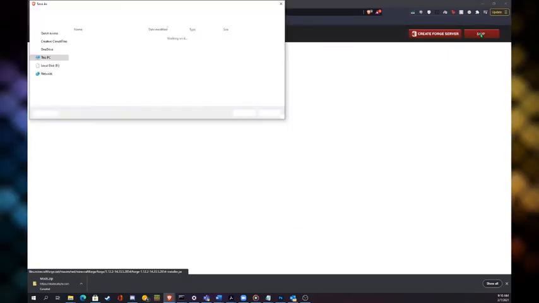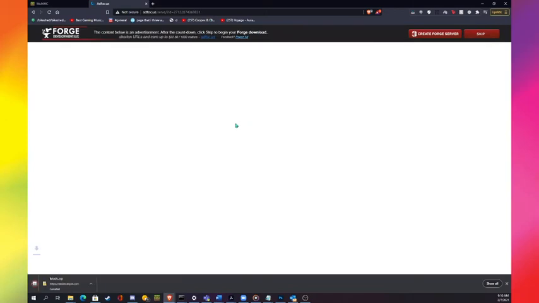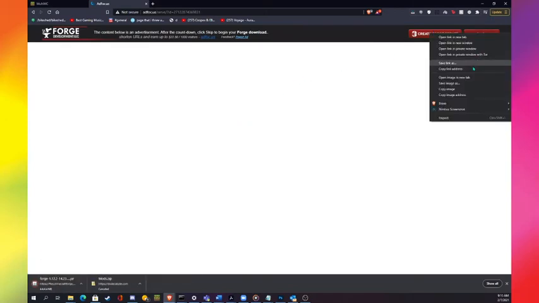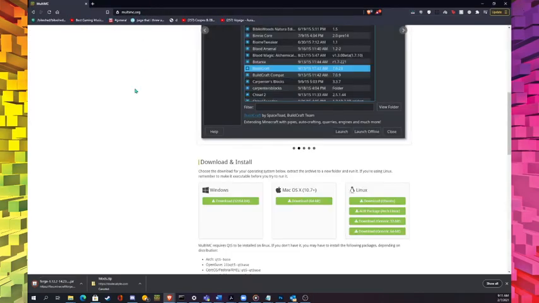Just skip this, and it will give you that. And I'll put the download link in the description. And then once you have this, it just goes there. Just directly download the zip without the ad wall.